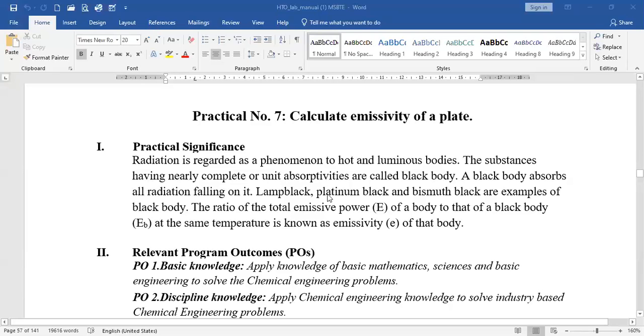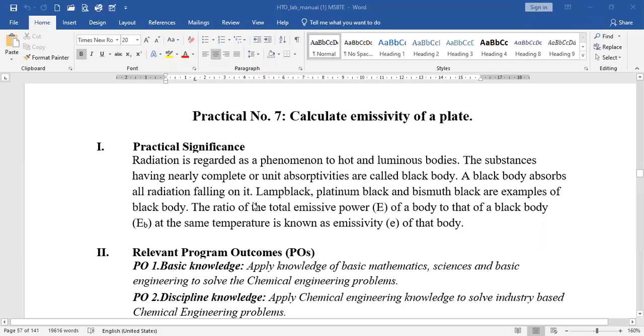So we must know what exactly radiation is, and then we have to understand what emissivity is. And then the next part is how to calculate this emissivity with the help of the experimental setup, right? So radiation is regarded as a phenomenon of hot and luminous bodies. The substances having nearly complete or unit absorptivity are called black bodies. So when the absorptivity is 100%, it is called a black body.